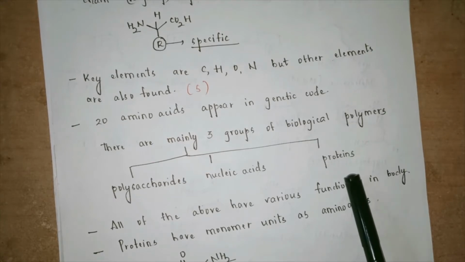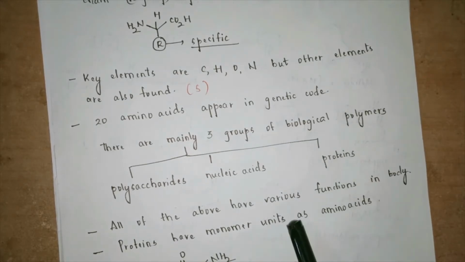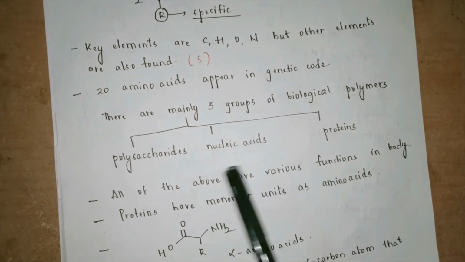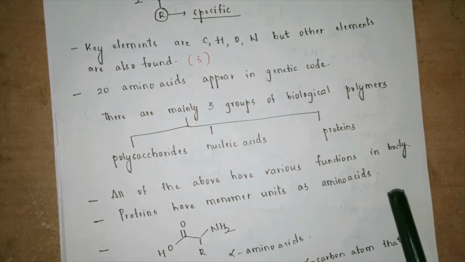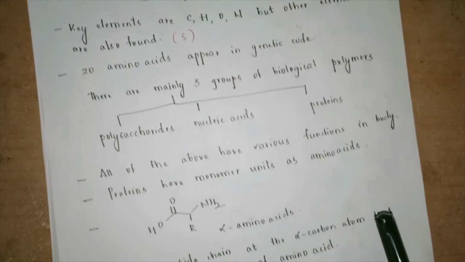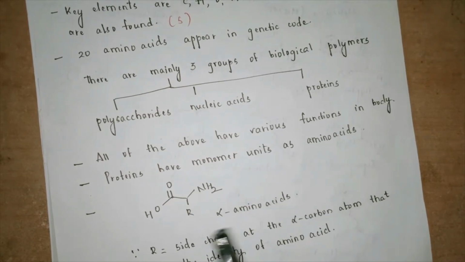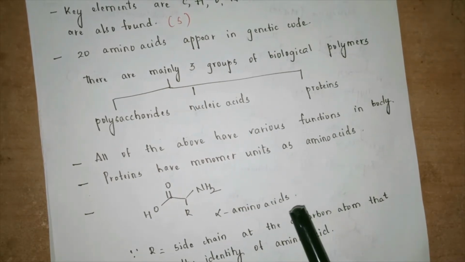Why amino acids are important is because proteins are formed due to the monomers of amino acids present in the long chain. So all of the above has got various functions in the body. All these systems, that is polysaccharides, nucleic acids, proteins, have got various functions in the body. Now proteins have got monomer units of amino acids. Long chains of proteins, they are formed because of the monomers of amino acids.